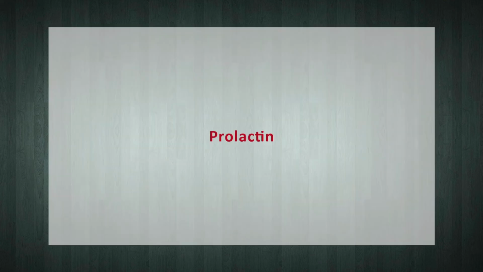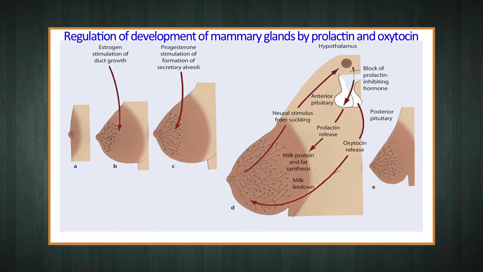Next, the hormone prolactin. Prolactin secreted by the anterior pituitary cells, that is lactotropes, is primarily involved in the development of the female breast and in the initiation and maintenance of lactation shortly after the childbirth. It is released from the pituitary in large amounts during pregnancy and in response to suckling by means of a sensory neural reflex arising in the nipple.